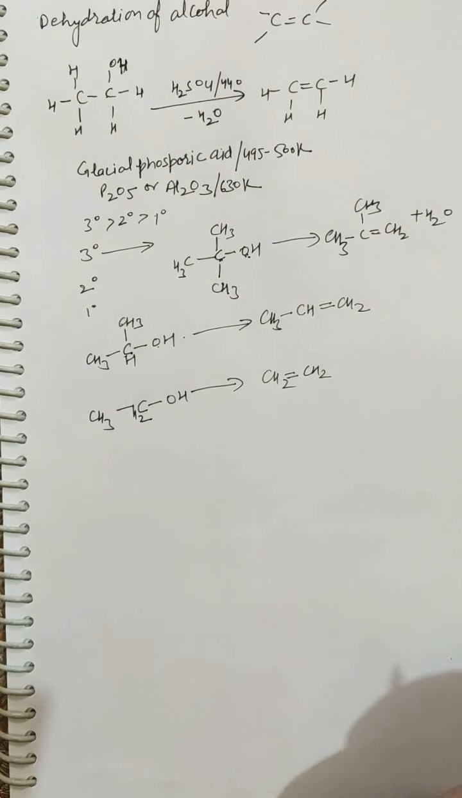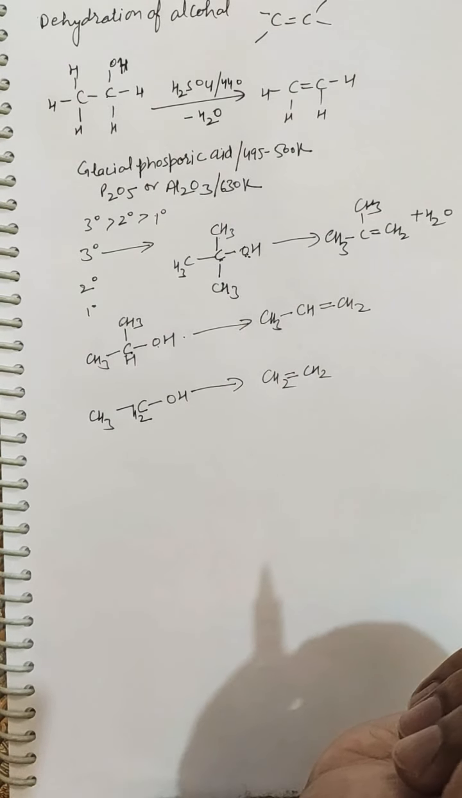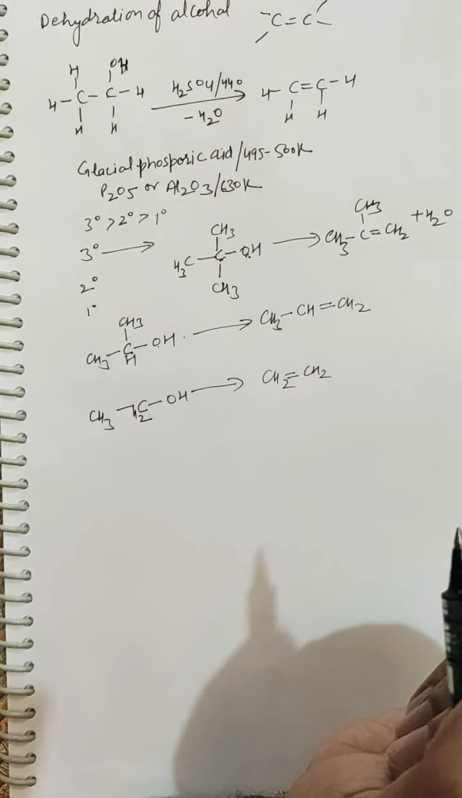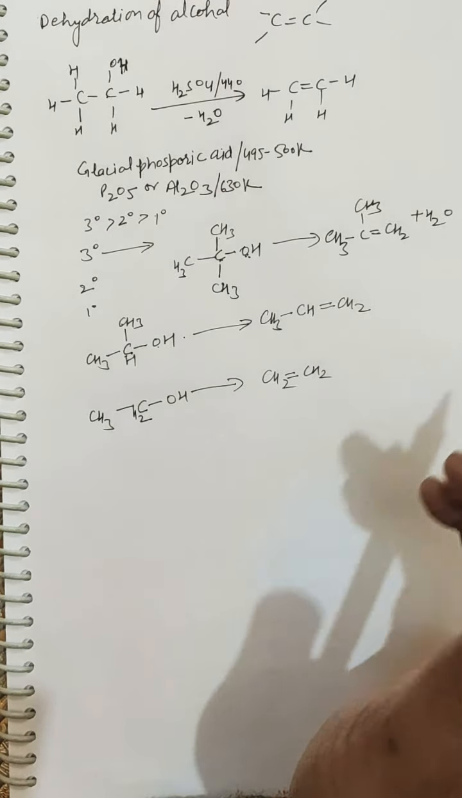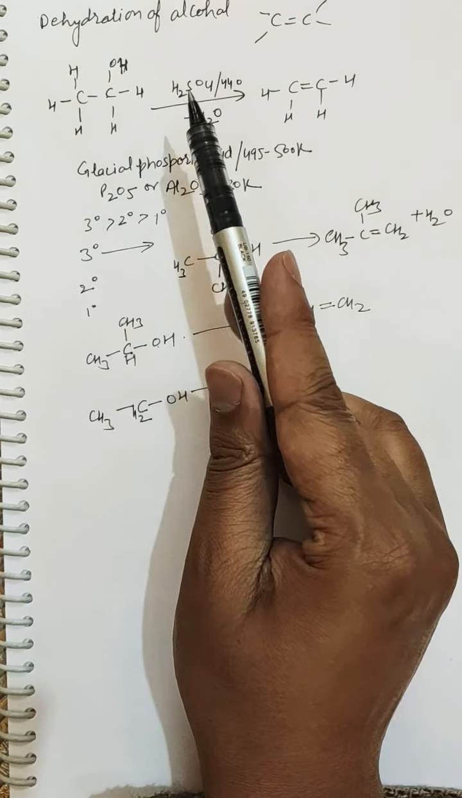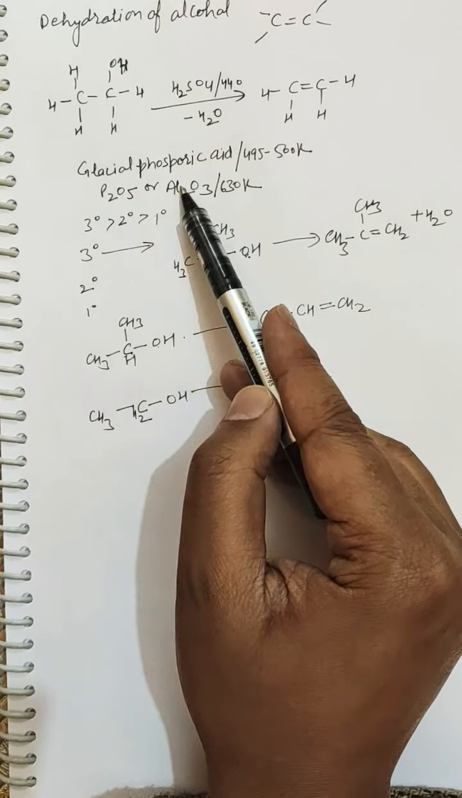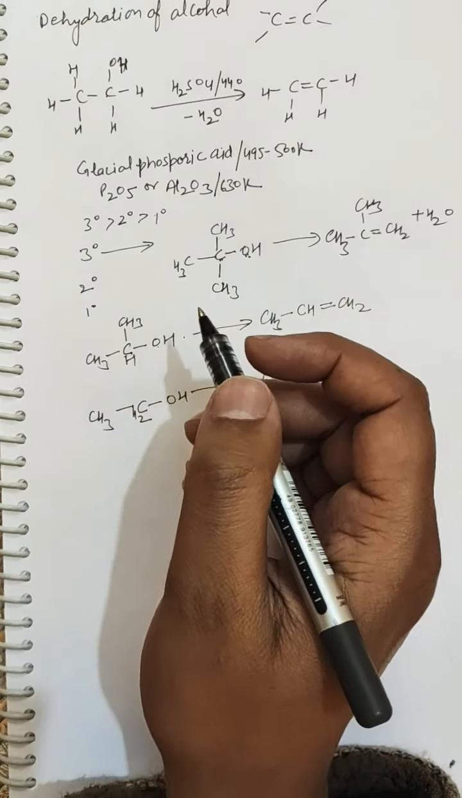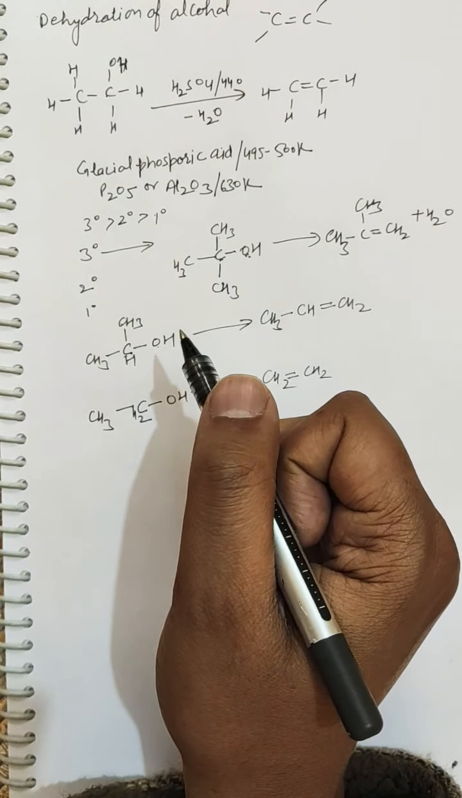So this is the order of reactivity of different alcohols, that is tertiary, secondary or primary alcohol, with the different dehydrating agents. And different dehydrating agents are sulfuric acid, glacial phosphoric acid, and phosphorus pentoxide, P2O5, or alumina. So next, the ethyl hydrogen sulfate forms different products under different conditions.